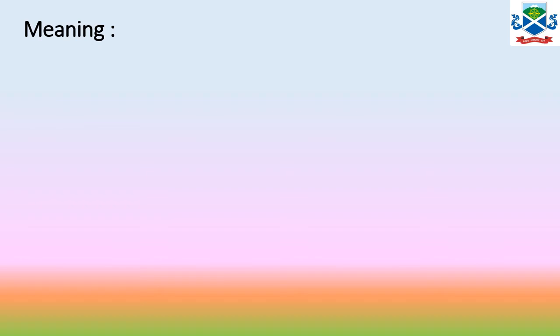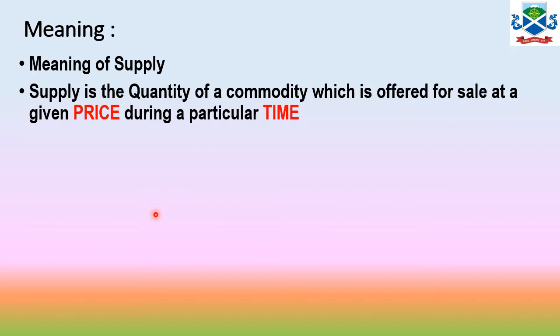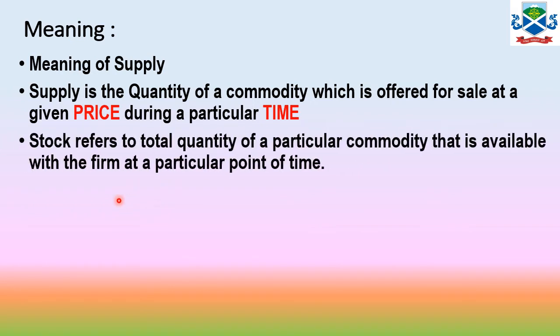Now the meaning of supply. Supply is the quantity of a commodity which is offered for sale at a given price during a particular time. The supplier or the producer offers to sell whatever commodity they have produced at a particular price and at a particular time, and if it is so, then we will call it supply, because there is a difference between stock and supply. Stock refers to the total quantity of a particular commodity that is available with the firm at a particular point of time. So stock and supply are two different things.